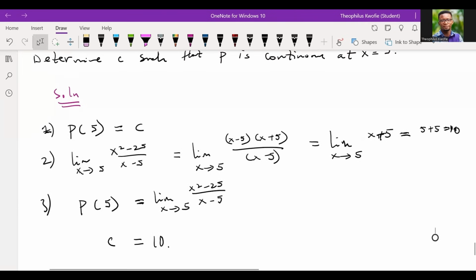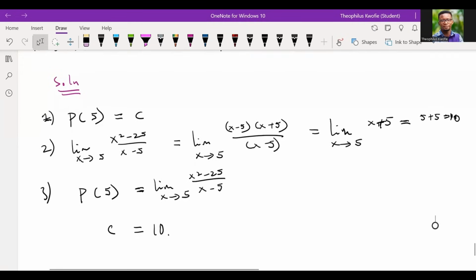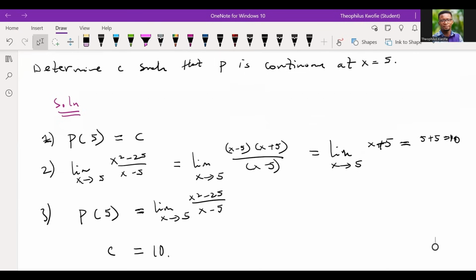The question was that we should determine c such that p is continuous at x equal to 5, right? Good. So remember, we have three conditions to meet. The first condition is that the function p being evaluated at a point must exist, okay? The second condition is that the limit of the function must also exist. The third condition is that the function being evaluated at a point should be the same as the limit of the function as x approaches 5, right? But over here, since it is already said that p is continuous, we just have to play with the conditions, and that's what we had for this particular problem.